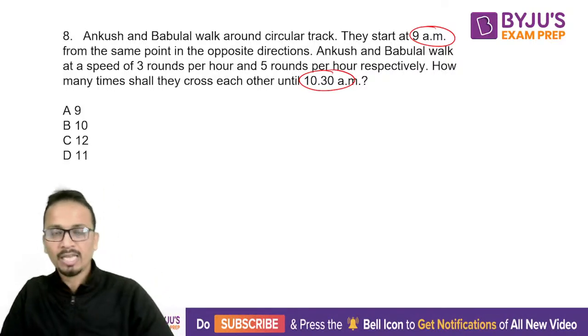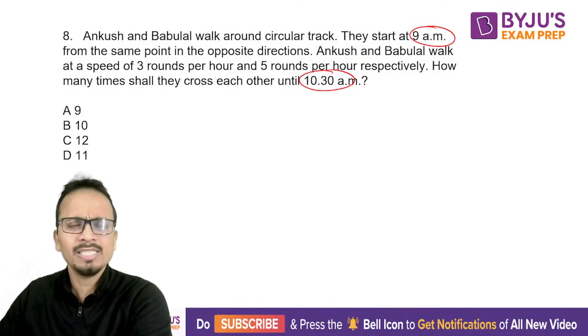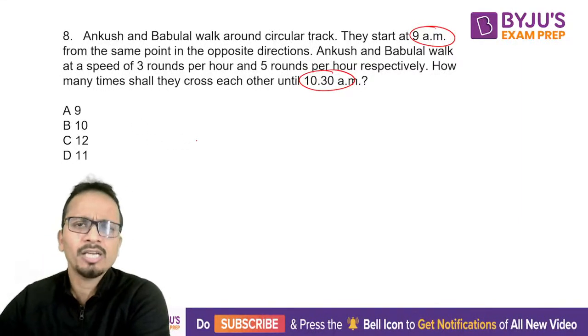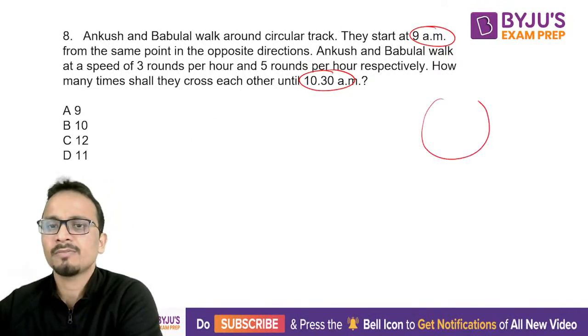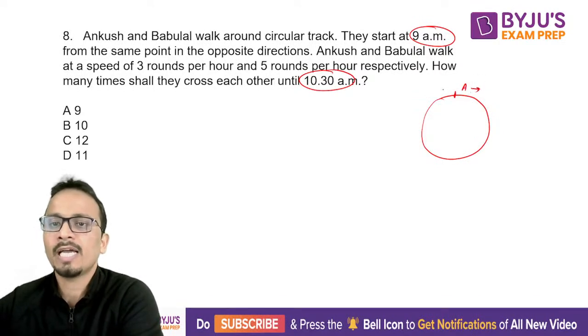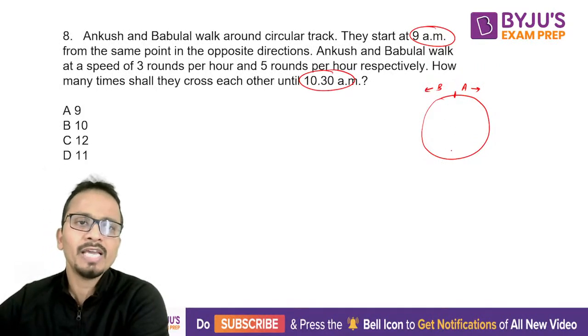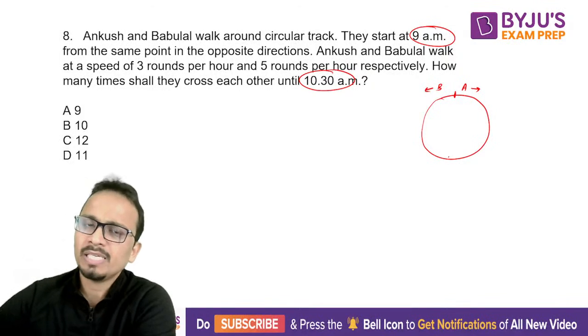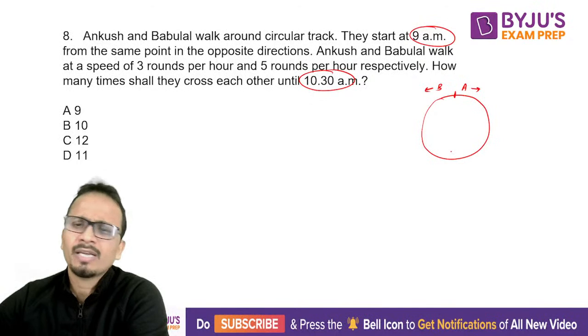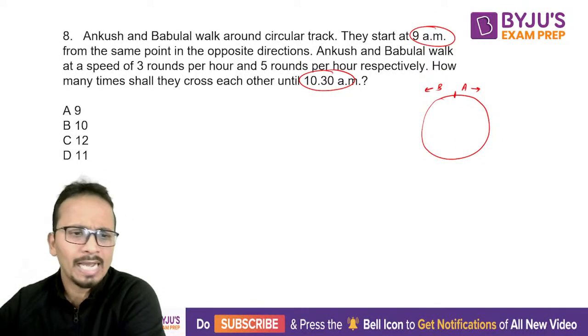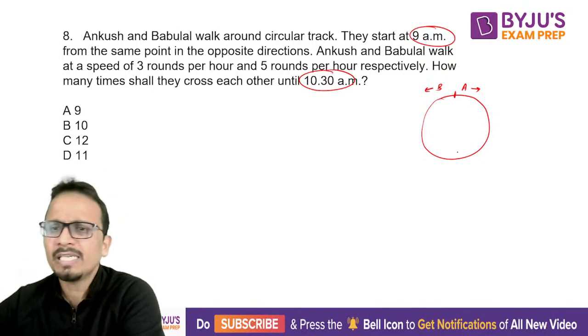All right, चलिए. So I'll give you the solution. बहुत easy question है. It's just that you need to know the concept. Okay. Now it's a circular racetrack like this. Let's say this is the starting point. A moves in this direction and B moves in this direction. Okay. Now the speed of A is 3 and speed of B is 5 rounds per hour. That doesn't matter. So speed of A कम है, speed of B ज़्यादा है. So I can say that they will meet somewhere here. Okay, for the first time.